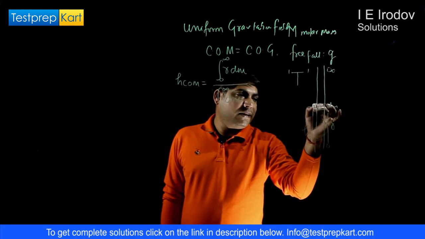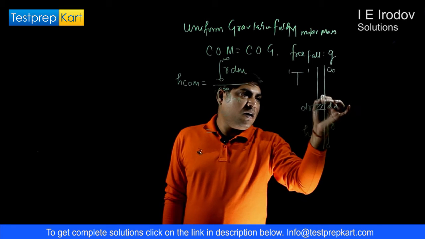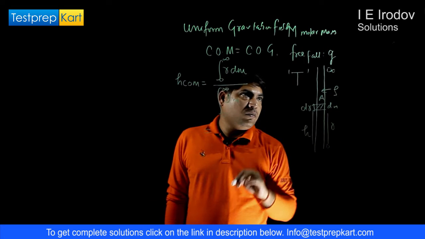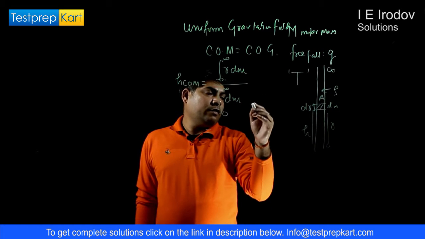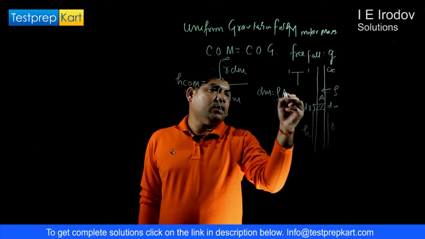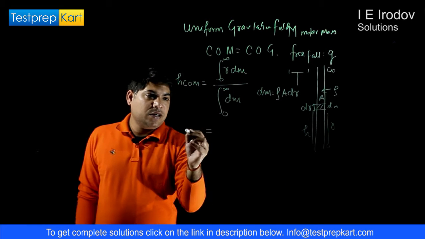If this height is dr and area of cross section is a and density of gas is rho, we can write dm equals rho into a into dr. So we can substitute here.